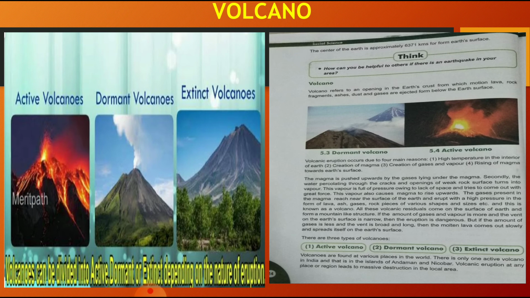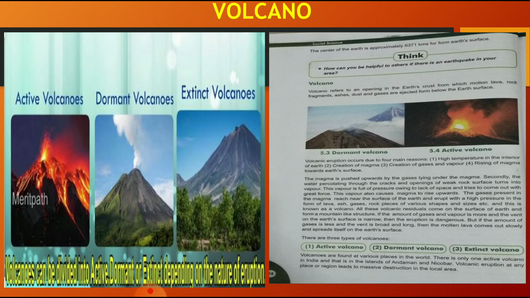So there is a very, very high temperature inside the crust of the earth, and due to that, heat is sprouting out, it is being ejected. Basically what happens is the volcano erupts from inside the mountain. And there are different types of volcanoes. Volcanic eruption occurs due to four main reasons. The first is the high temperature in the interior of the earth. I told you, whenever there is a high temperature inside the earth, there are chances of a volcano.